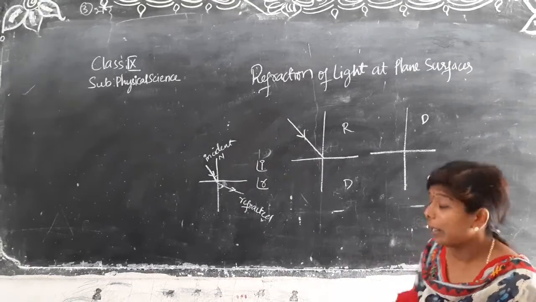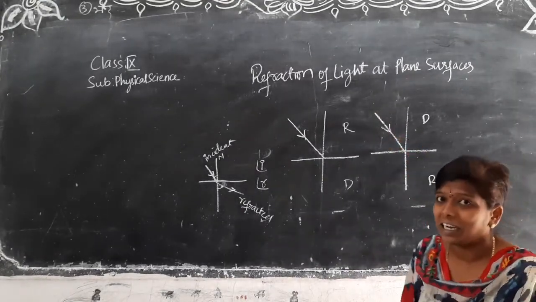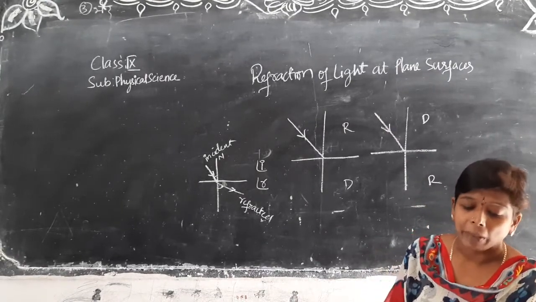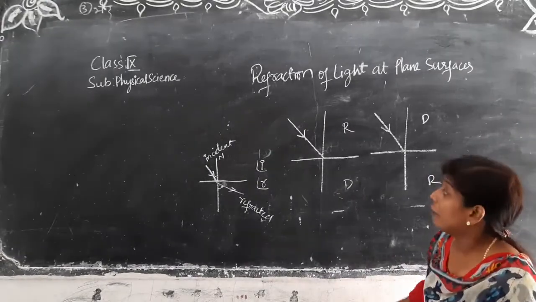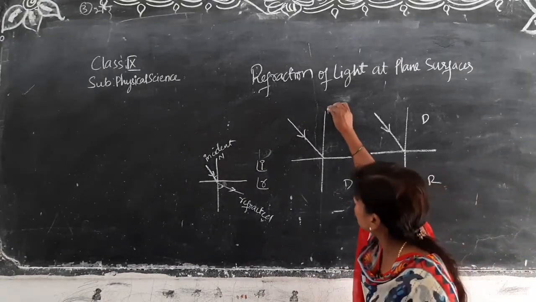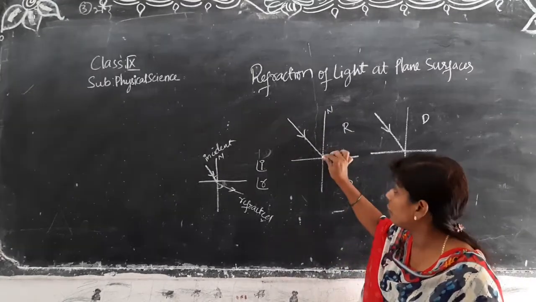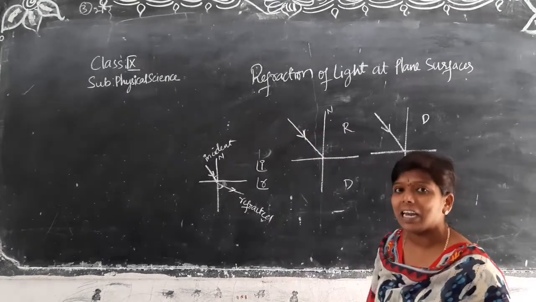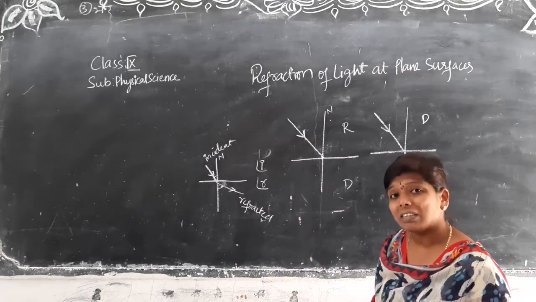When the light is passing from a rarer medium to a denser medium, observe properly, I have drawn this perpendicular line. What does it mean? It is a normal. At this point of incidence, I am drawing a normal. You focus a light, the incident light, at this point of incidence. So now what happens?